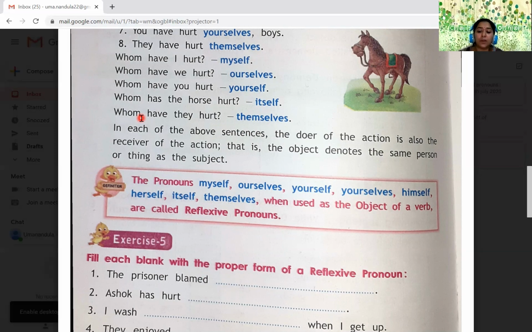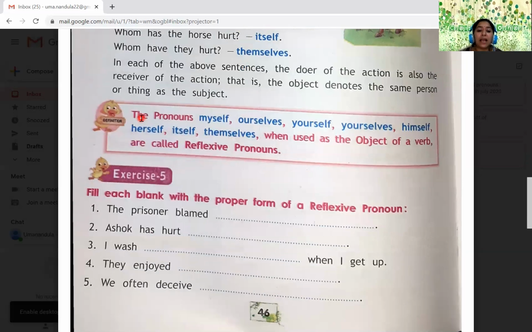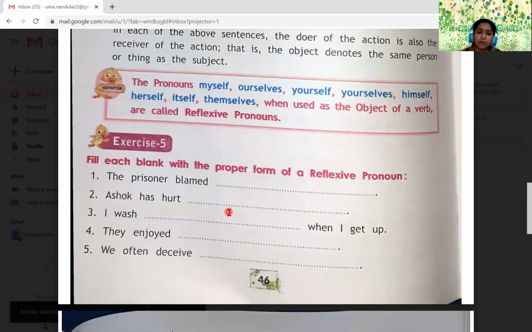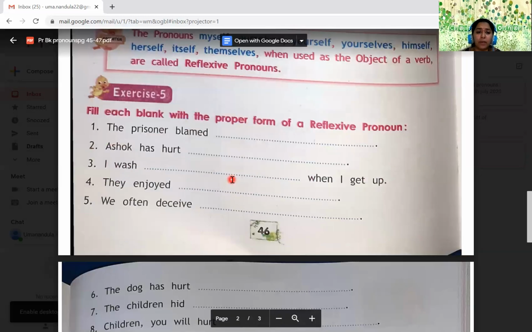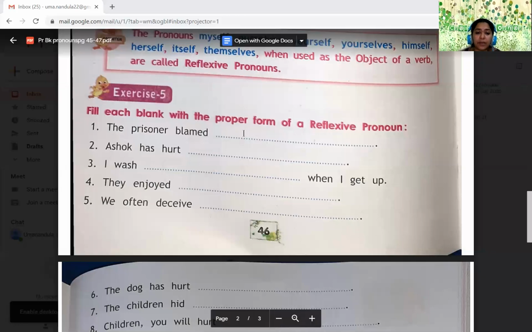Okay, children? Now, when I come to exercise 5 here in the textbook: fill in each blank with the proper form of the reflexive pronoun. So, what is the proper form of the reflexive pronoun here? The prisoner blamed dash. The prisoner might be a male or a female. So, the prisoner blamed himself or the prisoner blamed herself. You can write anything here. So I can write here: the prisoner blamed himself.